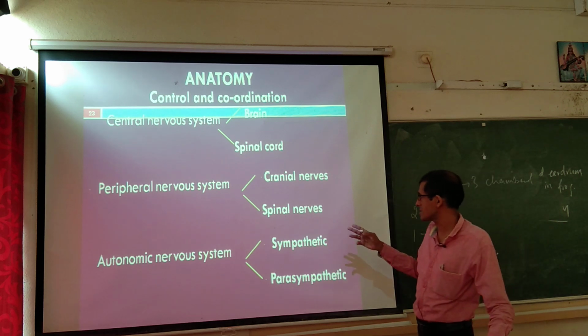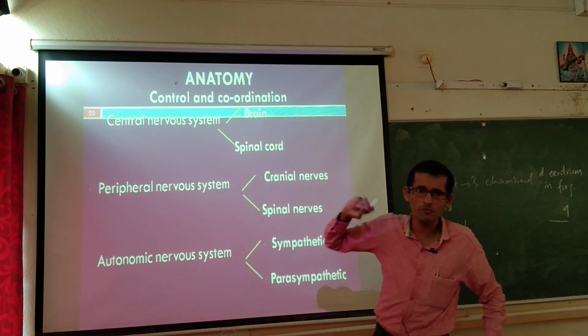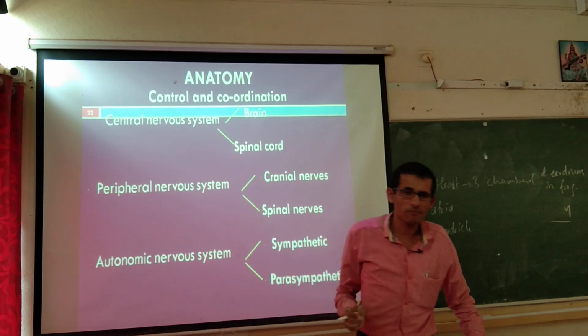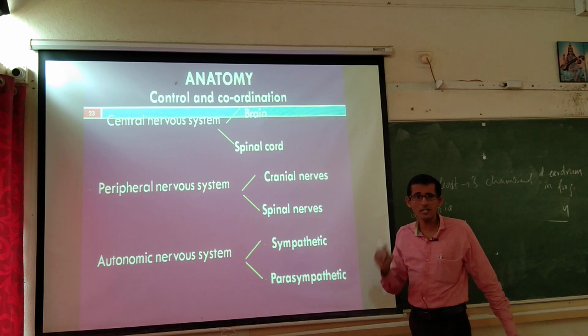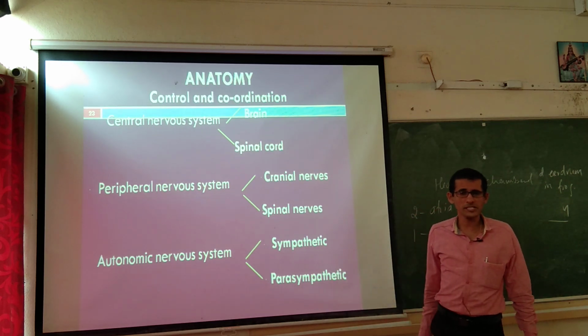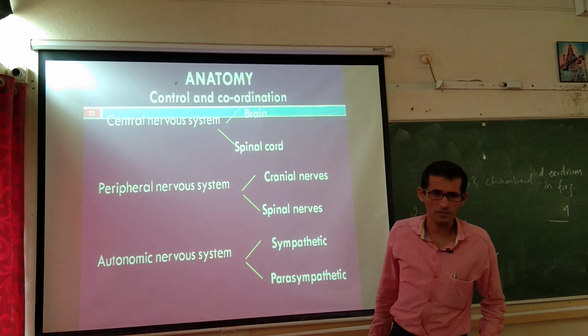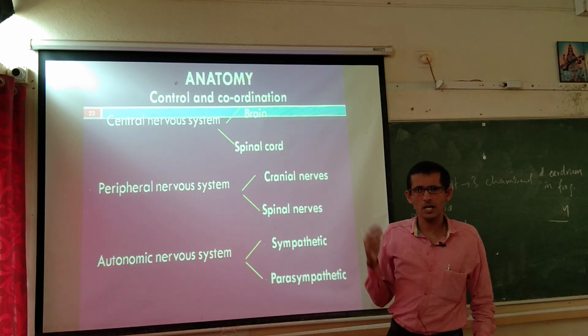Peripheral nervous system consists of cranial nerves and spinal nerves. Cranial nerves refers to the nerves which are emerging directly from the cranium, brain portion, and spinal nerves are arising from the spinal cord. And autonomic nervous system, it is having sympathetic and parasympathetic nervous system. We already studied in our case in the high school, isn't it?